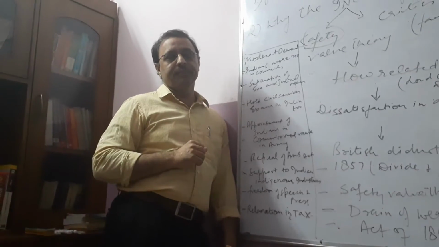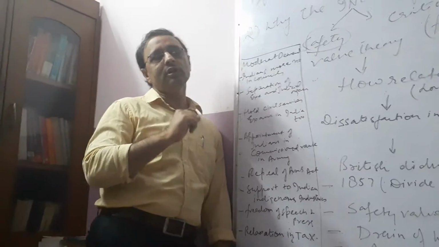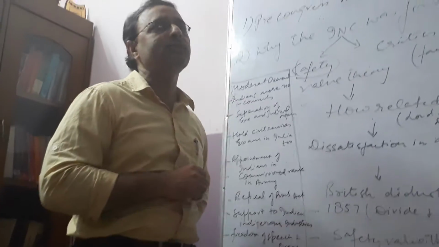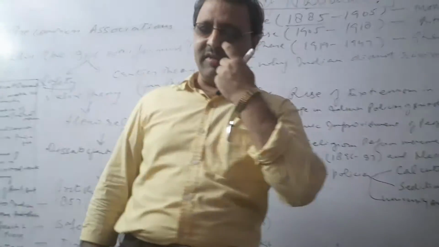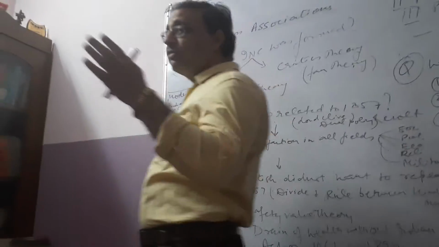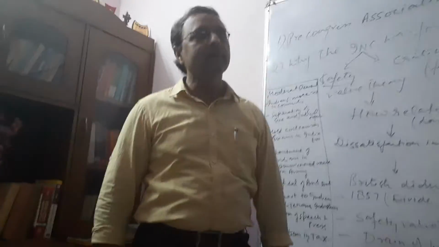The first session of the Indian National Congress took place in the Gokul Das Tejpal Sanskrit College on 28th December 1885. In that session, 72 Indian delegates took part.